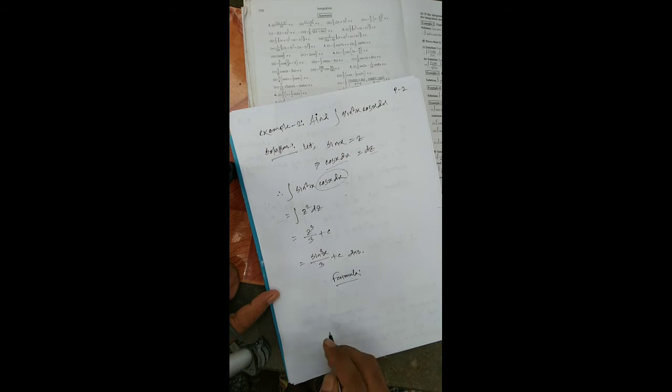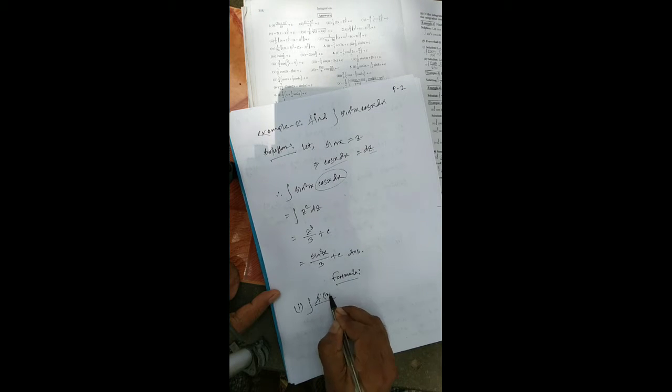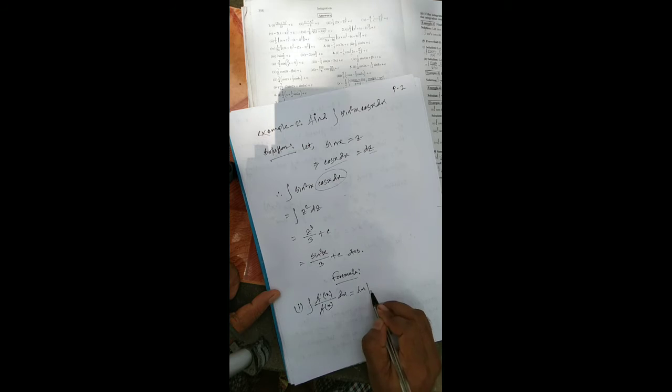In this exercise, we learned some formulas. Formula number one: integration of f prime x by f of x dx is equal to ln of f x plus c.